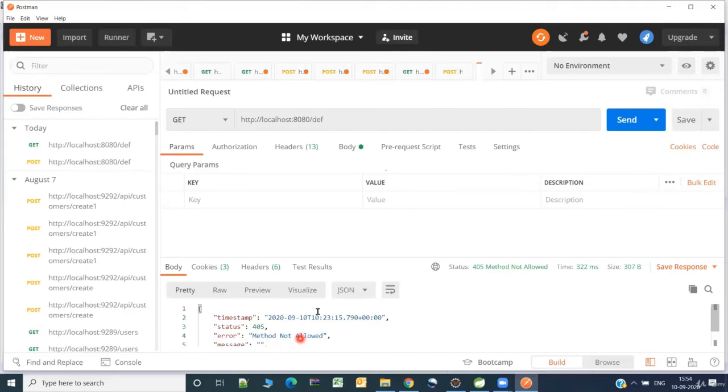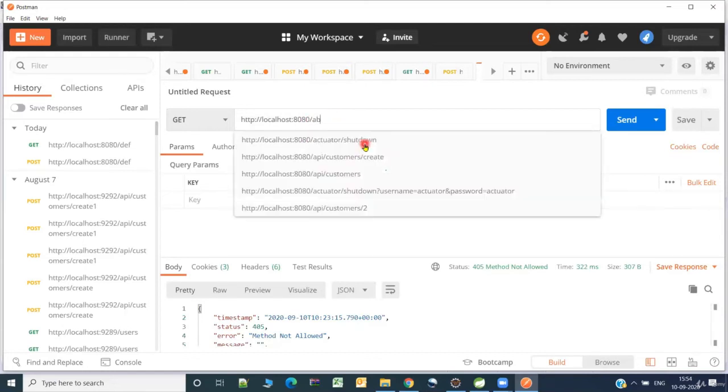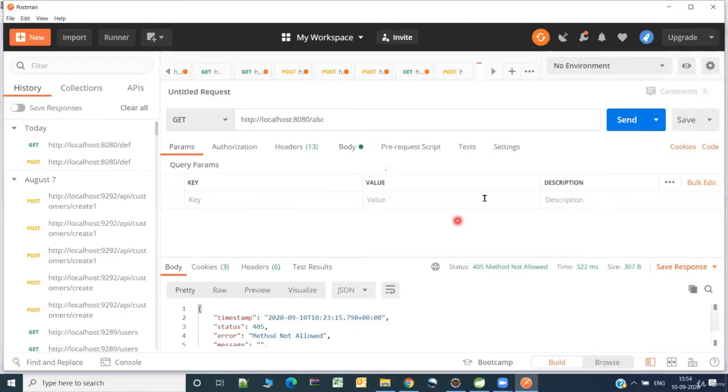So the reason for 500 series could be wrong logic or an exception which occurred in your program, or it could be due to some configuration issues in the web server. It could be either of that, right? Since DEF is not being exposed through the get method, that is why I got a 400 series error, that is 405.